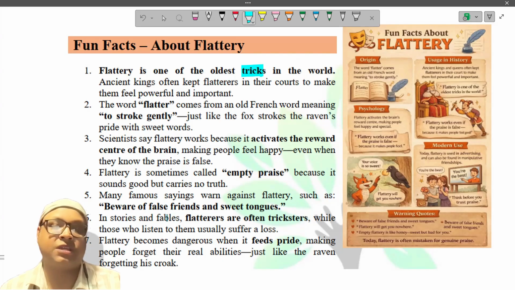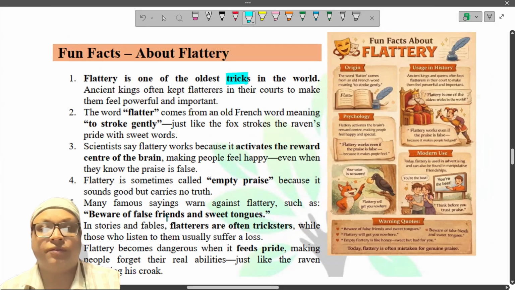If somebody can use flattery in a very interesting manner, there will be no enemies for him. There will be success coming easy in the tough situations. So one should learn how to do flattery in some situations where it is needed. But don't flatter people. It lowers your character and it lowers your personality at the same time. Anyway, so look at here.